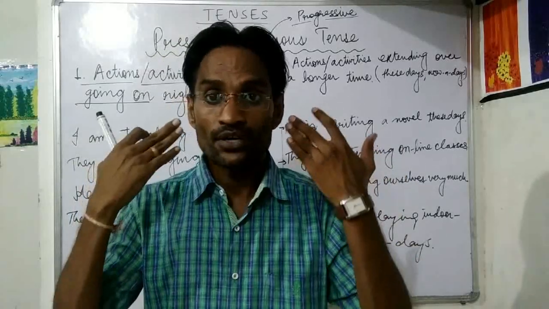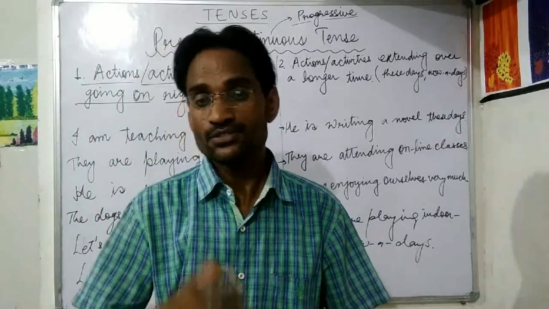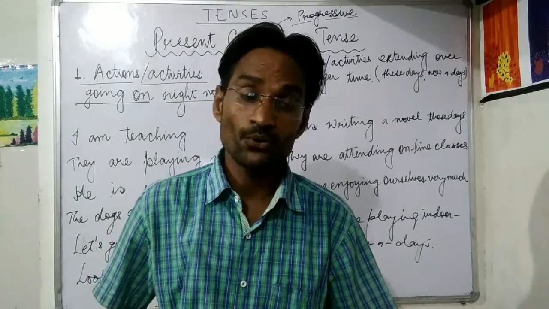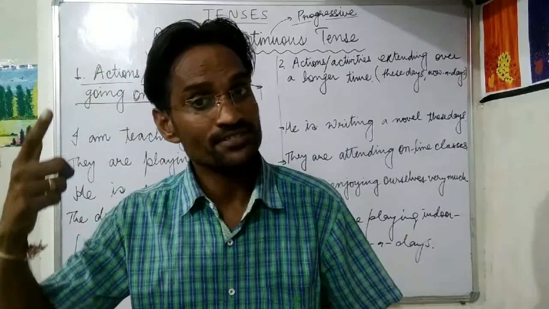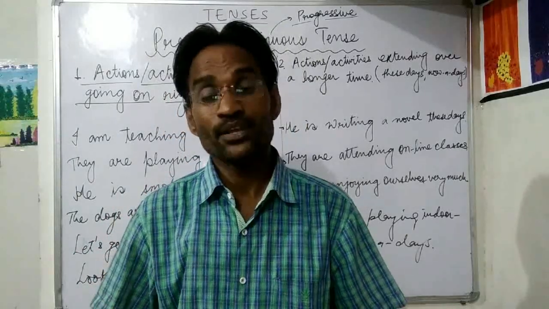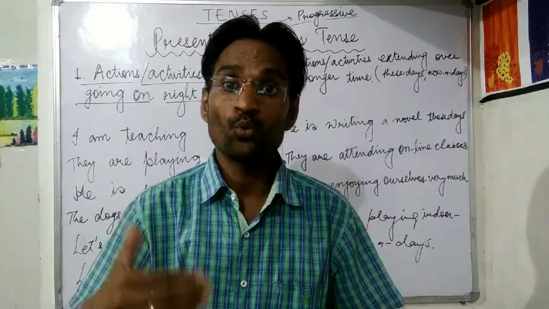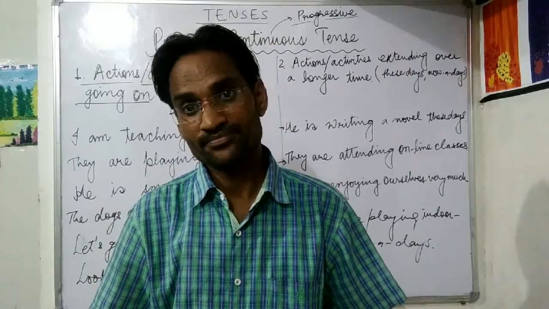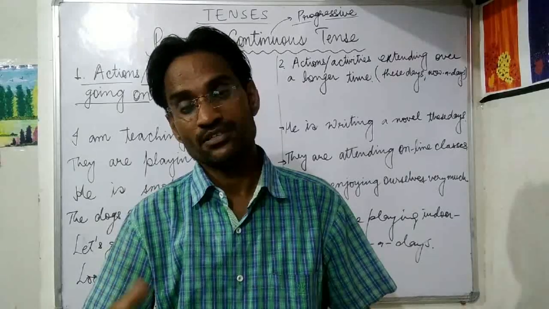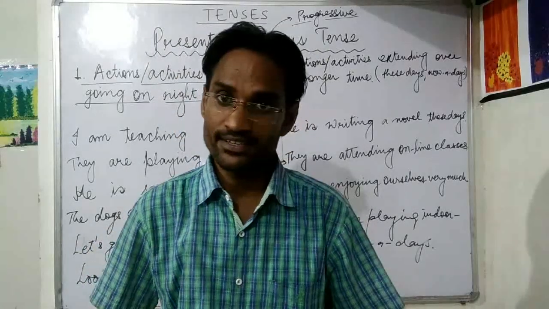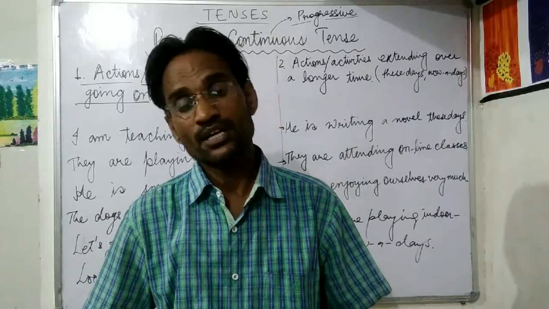We perceive things through our senses, so to see, smell, taste, hear, etc. Then we talk about verbs of thinking, to think, to consider, to suppose, to imagine, etc. Then there come verbs of emotion, to love, hate, like, dislike, want, desire, etc. Then comes the verbs of appearing, to appear, to look, to see, etc. So these are the 4 types of verbs we discuss in present simple tense: verbs of perception, verbs of thinking, verbs of emotion, and verbs of appearing.